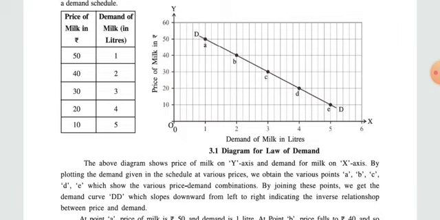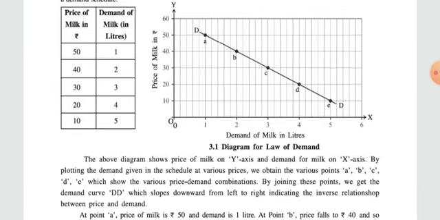So we obtain the various points, that is A, B, C, D and E, which show the various price-demand combinations. By joining these points, that is the points A, B, C, D and E, we get the demand curve DD, which slopes downward from left to right, indicating the inverse relationship between price and demand.